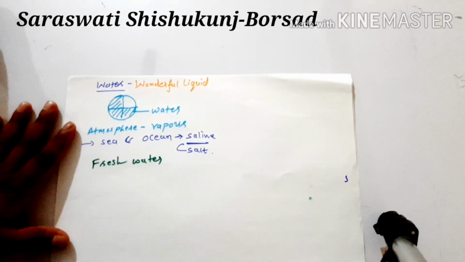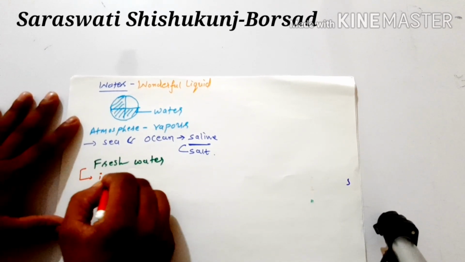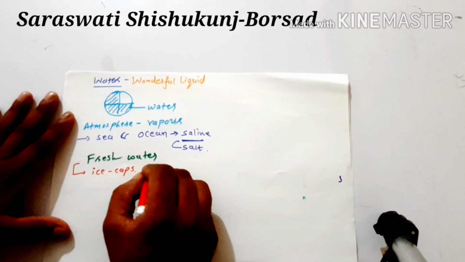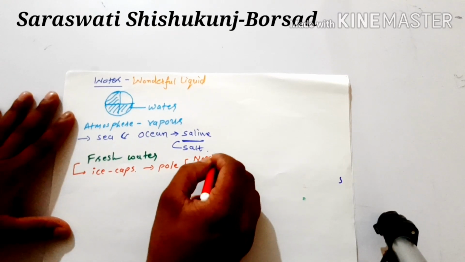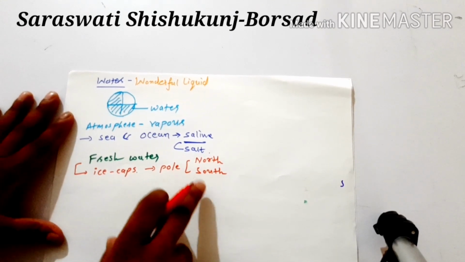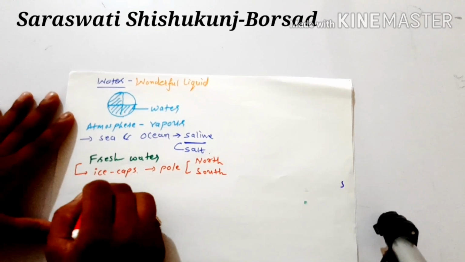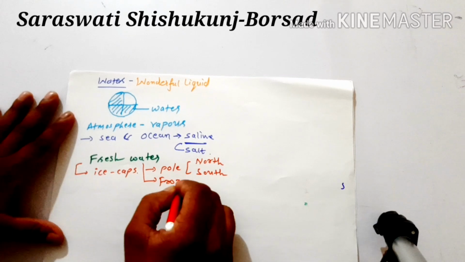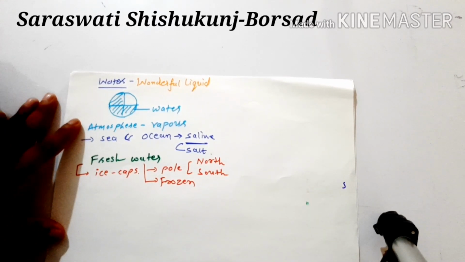Generally, the sources are the ice caps at the two poles, the north pole and the south pole. Ice caps mean water in frozen form. That is the main source of fresh water.